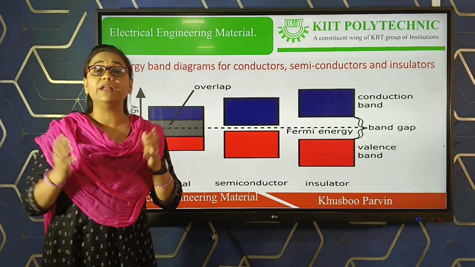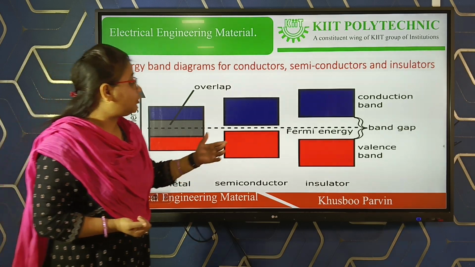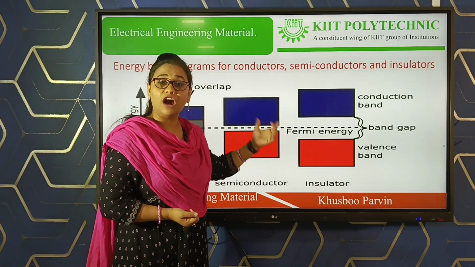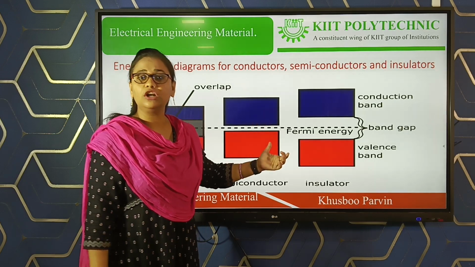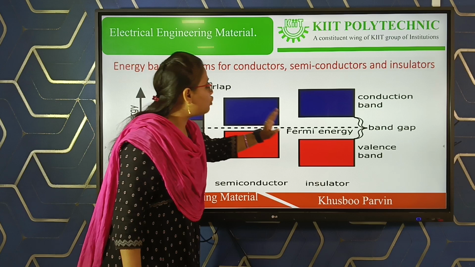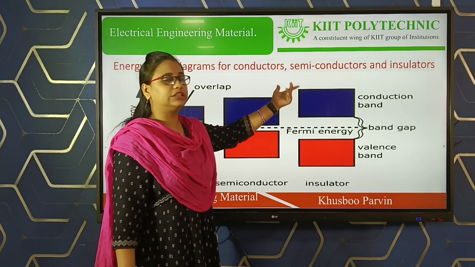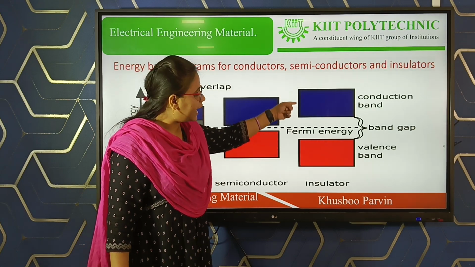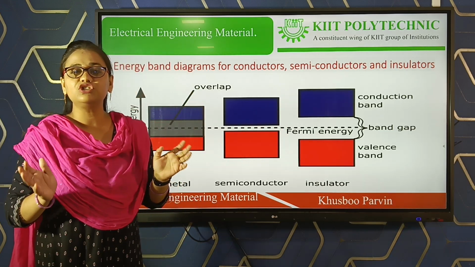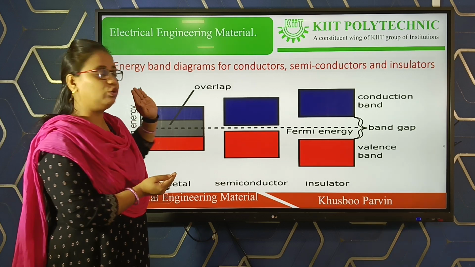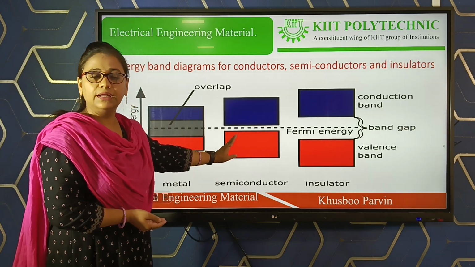Whereas in case of an insulator, it requires a very large amount of external energy for the electrons to jump from the valency band to the conduction band, because the gap between the valency band and the conduction band is too large as compared to a semiconductor.